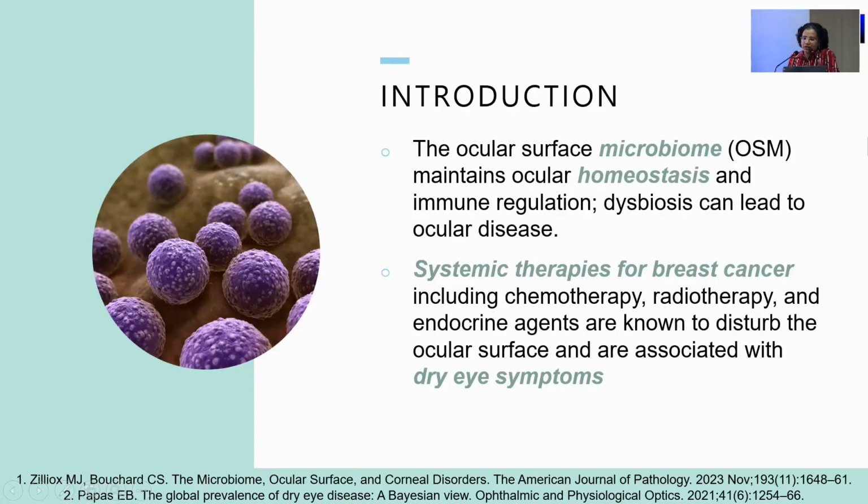Today I'll be presenting a study on the ocular surface microbiome in patients with breast cancer. We know that the ocular surface microbiome is paucibacterial and helps in maintaining the ocular surface homeostasis, and any derangement or dysbiosis leads to ocular surface disease. The study came about with the concept that breast cancer therapies like chemotherapy, radiotherapy and hormone therapy do cause some amount of ocular surface symptoms and dry eye disease.